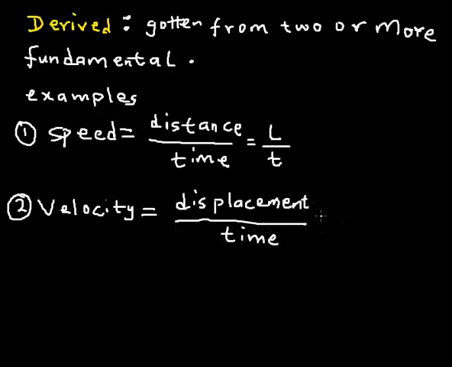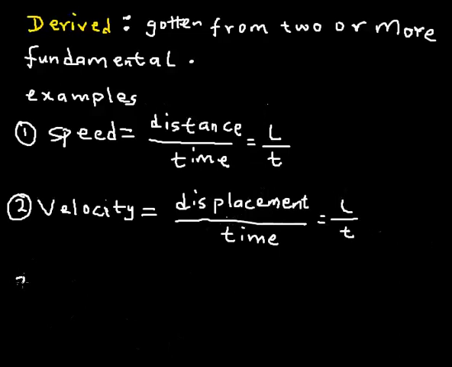Displacement between two points is also measured by the length between those two points. But the difference is that velocity, being displacement, is a vector quantity. It has direction, while speed is a scalar quantity. It doesn't have any direction, but it's still measured in length.